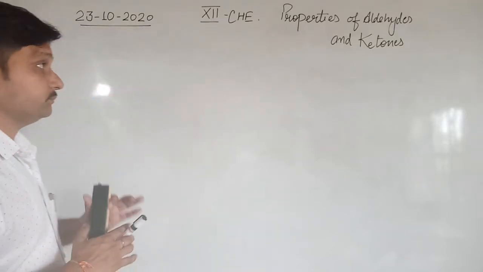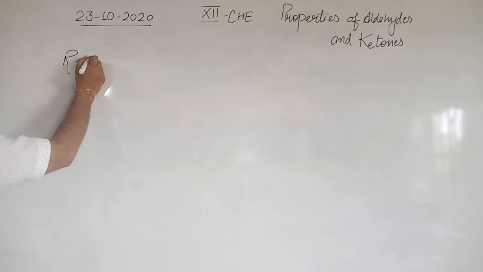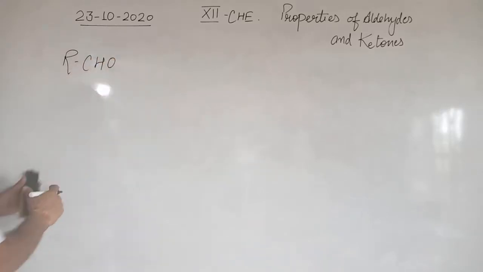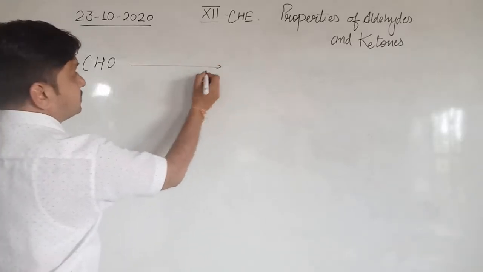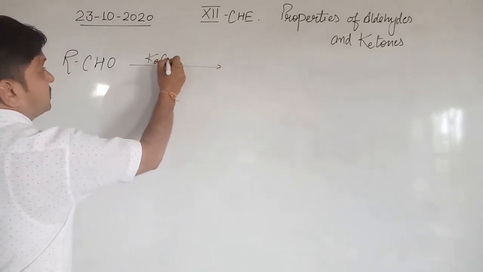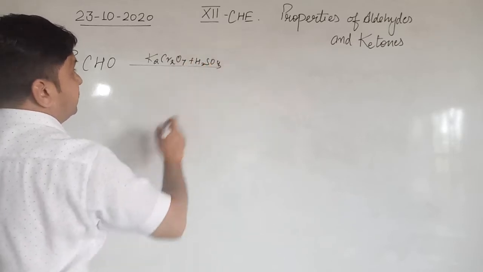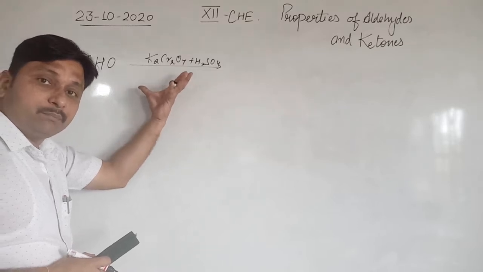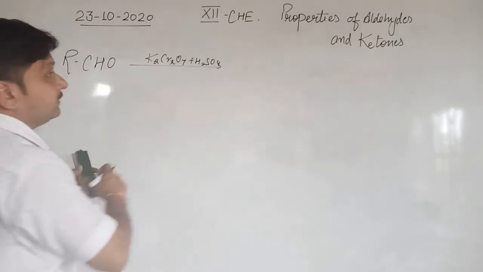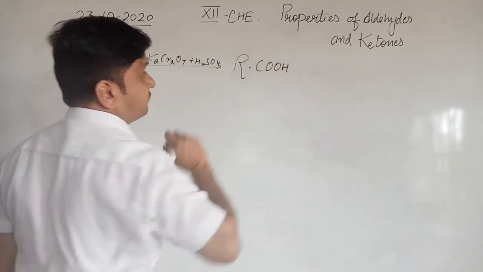So see here, if we have any aldehyde, just like RCHO, in the presence of K2Cr2O7 plus H2SO4, means acidified potassium dichromate, this aldehyde converts into a carboxylic acid with the same number of carbon atoms.